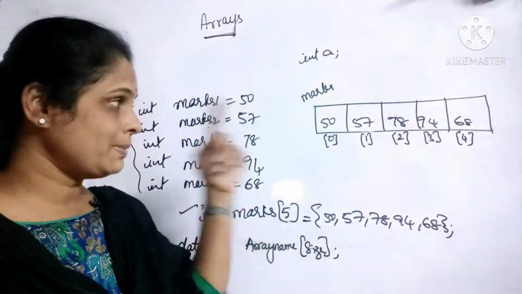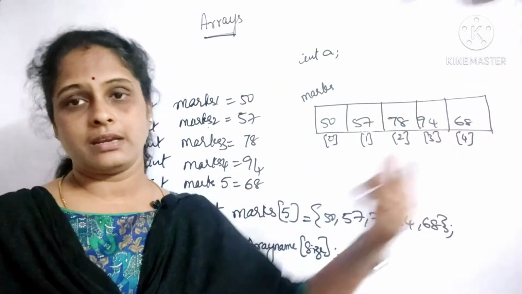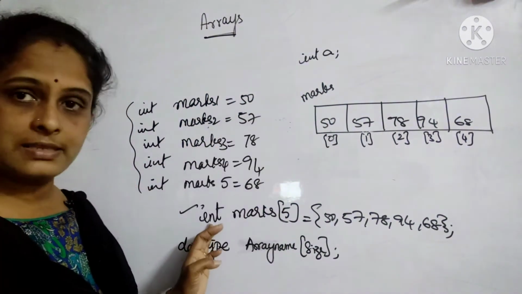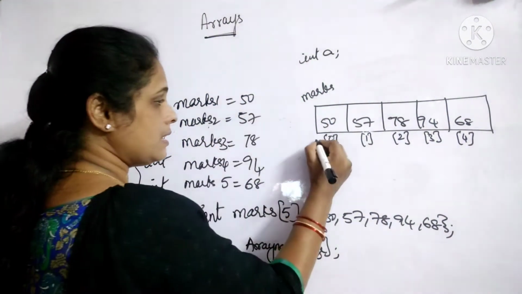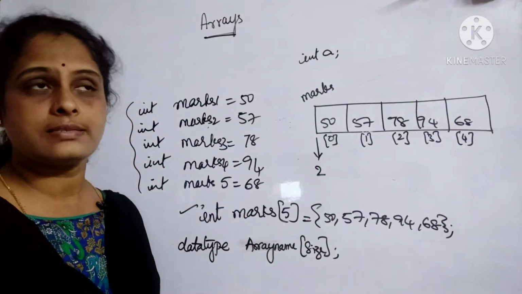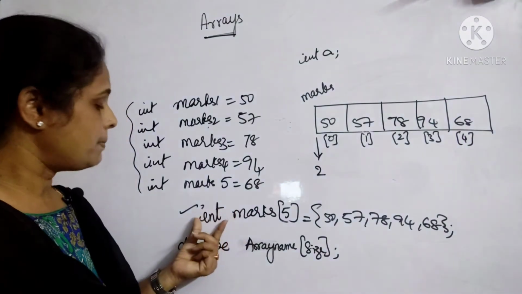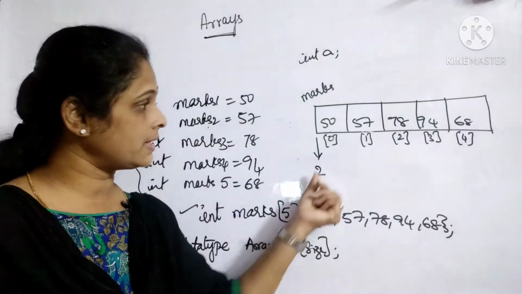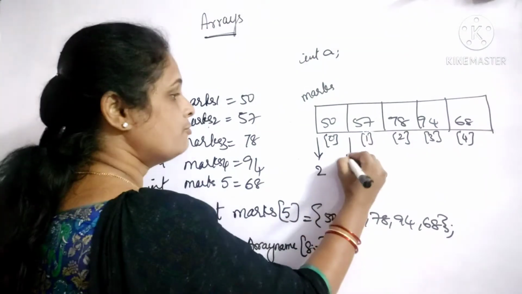Next thing, they will be stored at equal memory locations at equal distance apart. For example, if I say this is an integer type of data, let the initial address be 2. Then because it is an integer type of data, 50 holds 2 bytes. So the next element will start at 4th location.